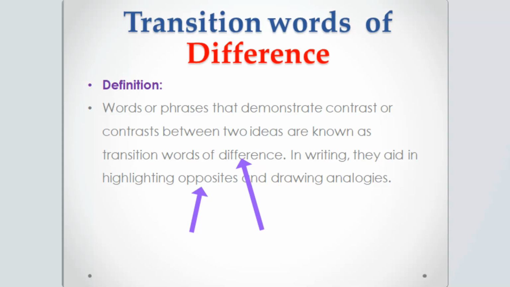For example, I am explaining this idea to that idea, but these two ideas are different. This is a different idea and this is a different idea. So that's why we are using the transition words of addition. Let's move on to its practical example and then it will become clear.